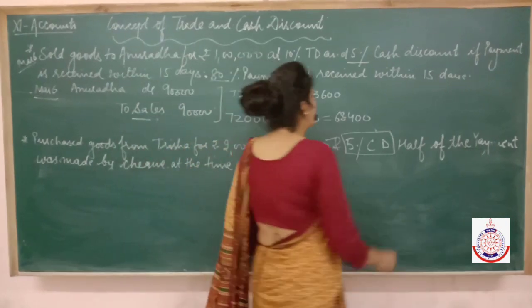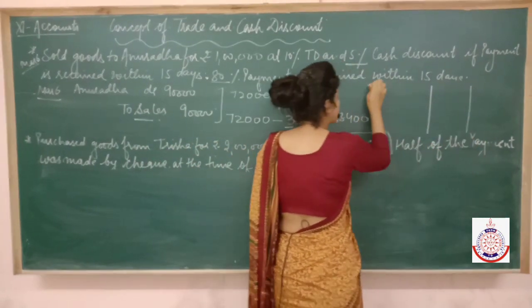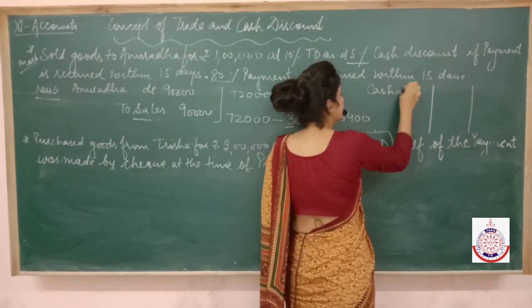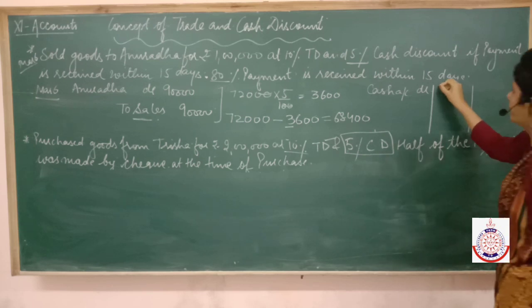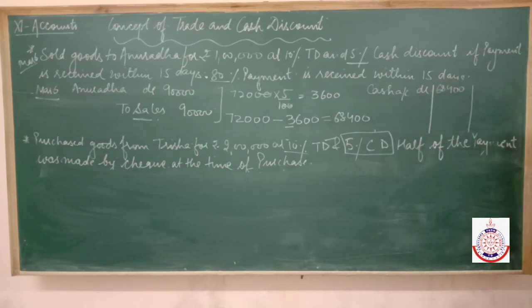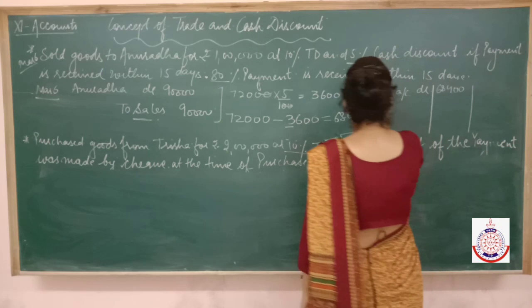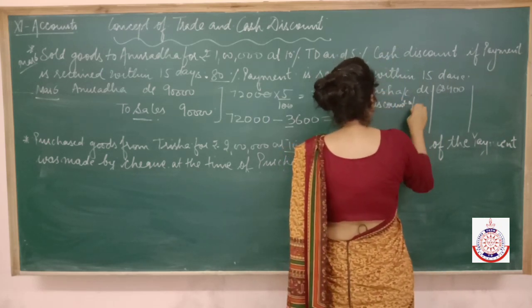So what entry are we going to pass? Check students. Cash comes in the business. How much cash has come into the business? 68,400. So write it on the debit side. Now we gave discount to Anuradha. So this discount becomes an expense for us, a loss for us. Losses to be debited.